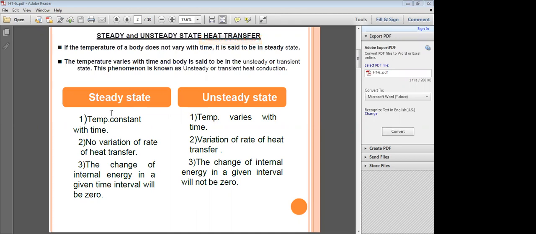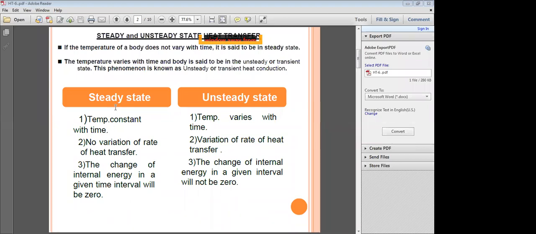In steady state, there is no variation of rate of heat transfer, as the temperature is constant. In unsteady state, there is variation of rate of heat transfer.